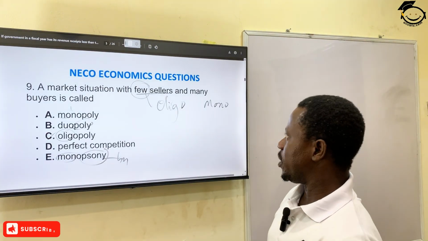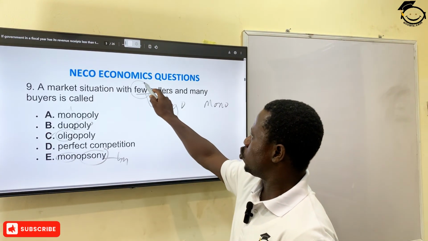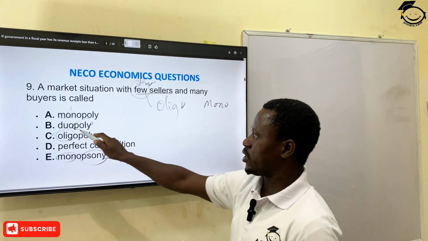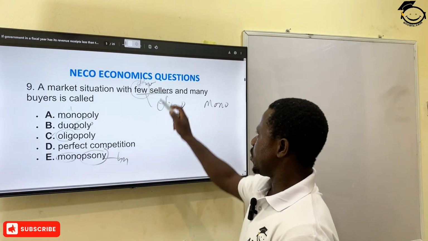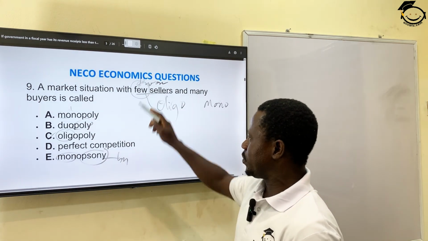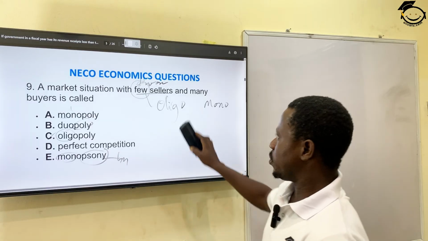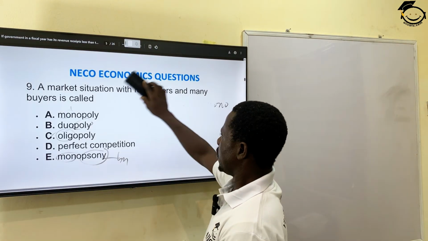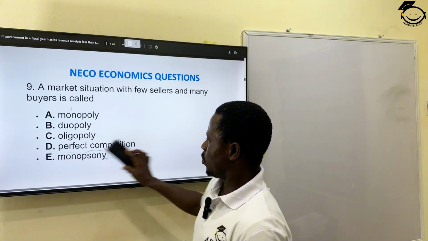Assuming the question stated two sellers, then the answer would have been what? Duopoly. If the question stated one seller, the answer would have been monopoly. But here, the question says few sellers, and few means oligo. So the best answer here is oligopoly, which is letter C.